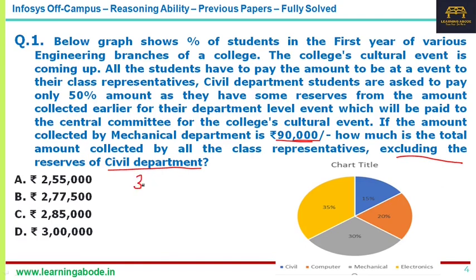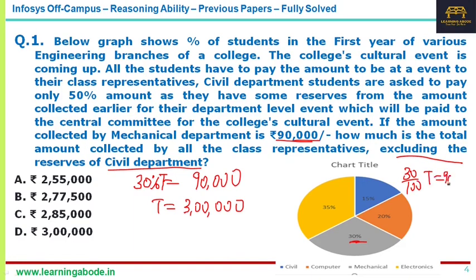Now what is the strength of mechanical? It's given here, 30%. So if 30% of the total is 90,000, then what is the total? That's 3 lakhs. How did I calculate? 30 by 100 of T is equal to 90,000. After that, you simply have to solve for T. So that's 3 lakhs, that's the total value.